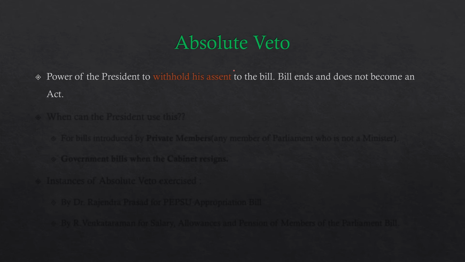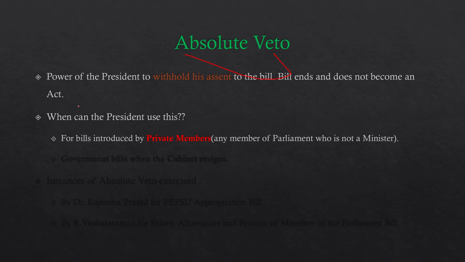So absolute veto gives the president the power to withhold his assent to the bill. In this case, if he exercises this veto, the bill ends and it does not become an act. Now, when can the president use this? There are two scenarios in which this absolute veto can be used by the president.